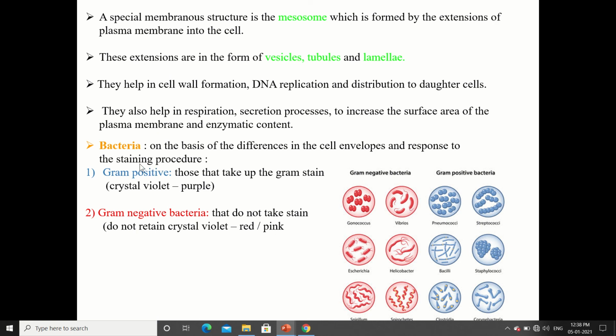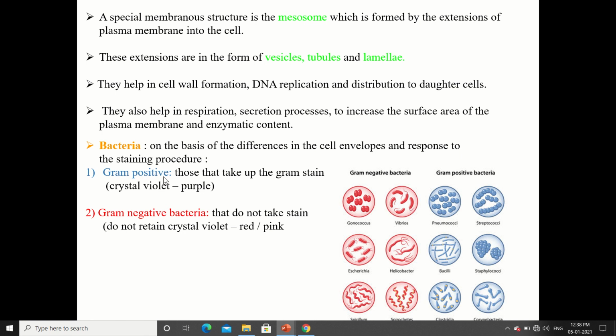Now coming to the structure of bacteria. On the basis of differences in the cell envelope and response to the staining procedure, bacteria are classified into two types: gram positive and gram negative bacteria.